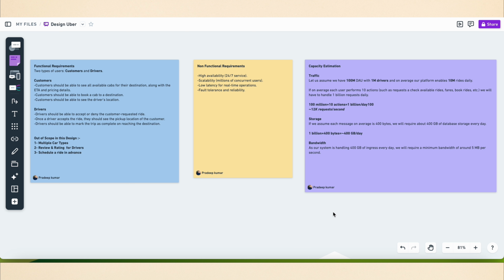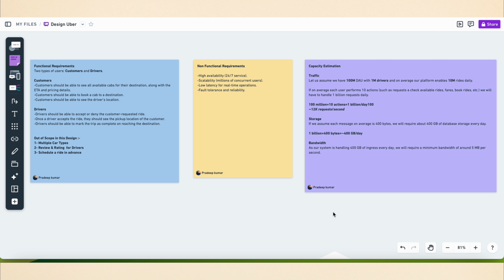For customers, we should have the following functionality. Customers should be able to see all the available cabs for the destination they have given, along with the ETA and pricing details. Second, customers should be able to book a cab to a destination. The third is that customers should be able to see the driver's location.